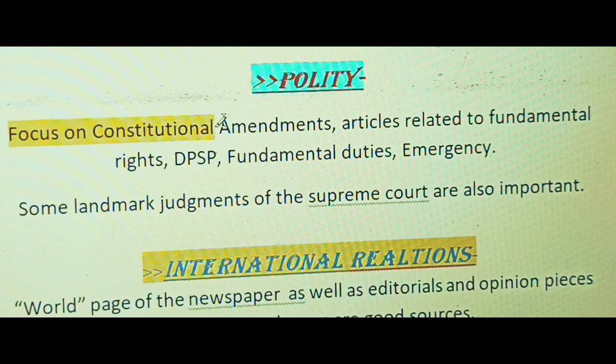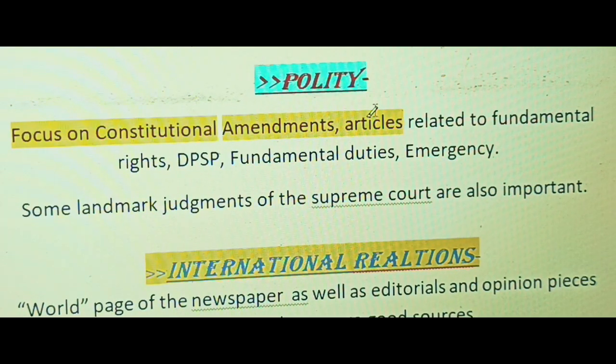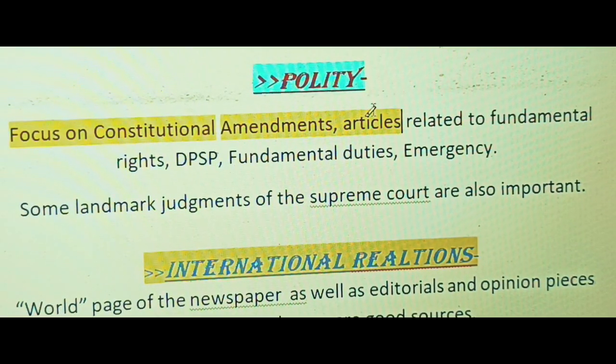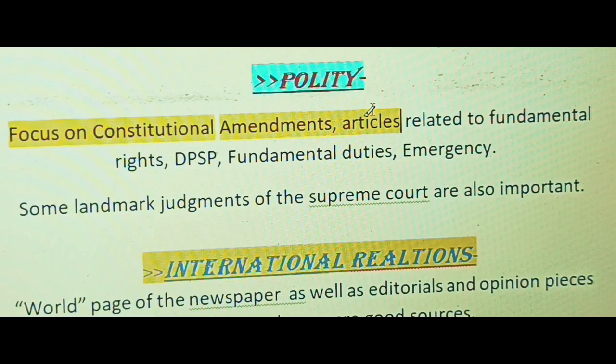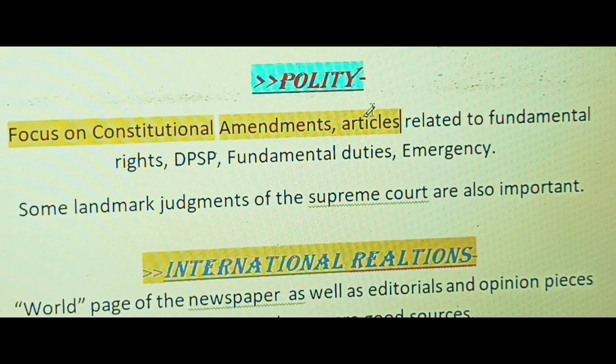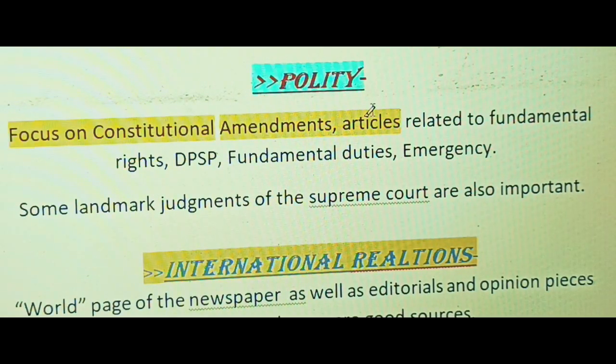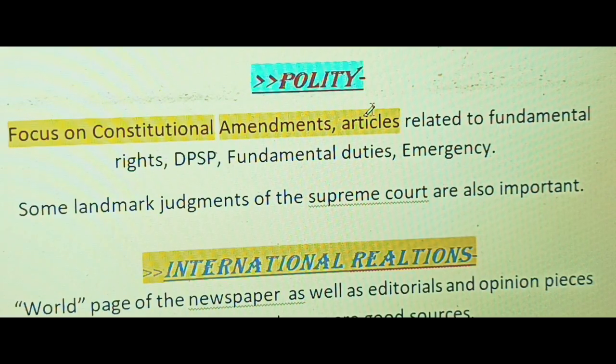In prelims we have some direct questions, some indirect questions, and some statement based questions also. Statement based questions were largely asked in 2025 prelims. I think around 50 questions were statement based only, and not only from polity, all the subjects were included. So you should be aware of that.